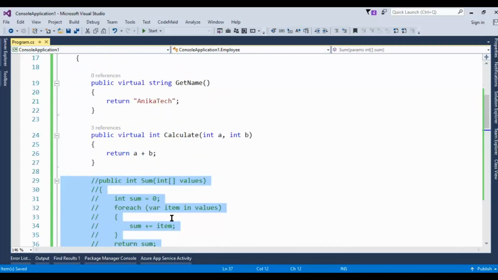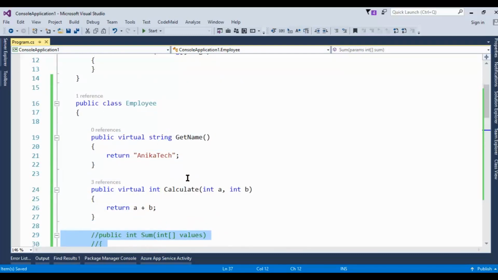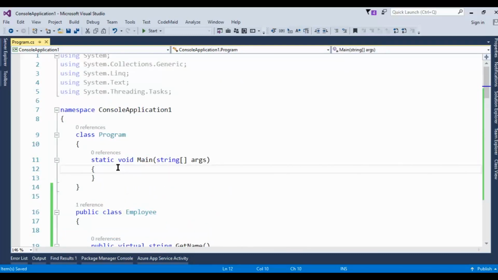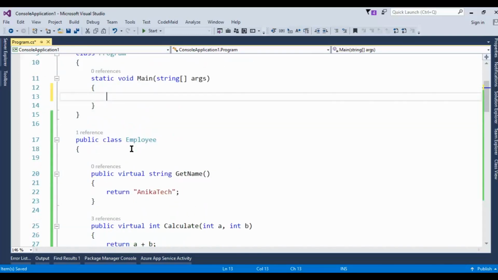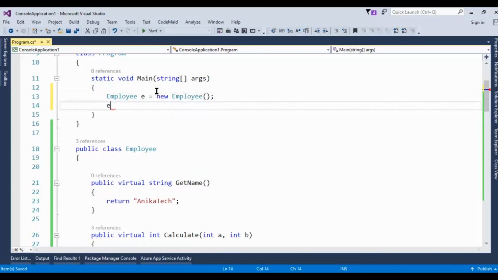Okay, so how can we call this sum method? Let's create the object of the class, where we created it under Employee. So Employee e is equal to new Employee, e dot sum. Now we can pass like this: 1, 2, 3.